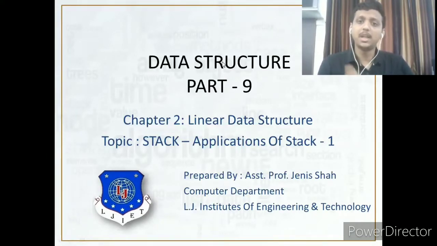Otherwise, the whole method is the same for infix to prefix. So just follow the previous video's rules and you can convert a non-parenthesized expression from infix to prefix using the tabulation method. So let's begin with the end of this stack chapter, the stack applications.